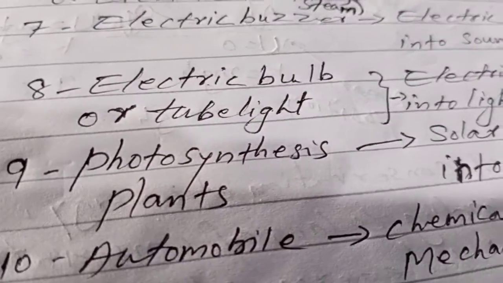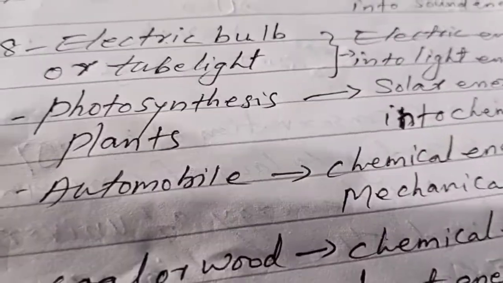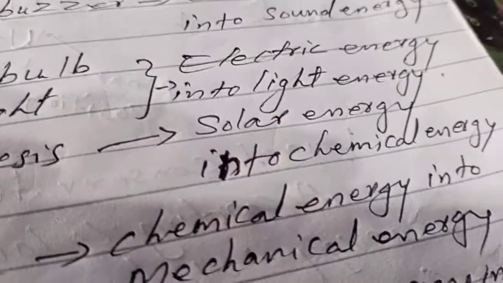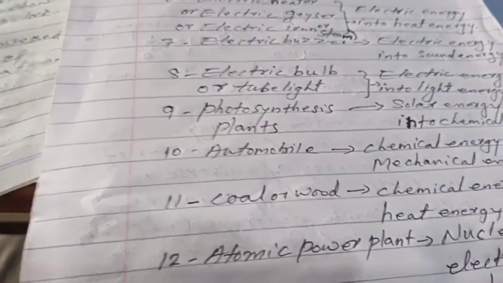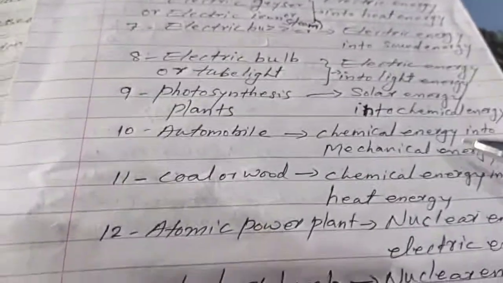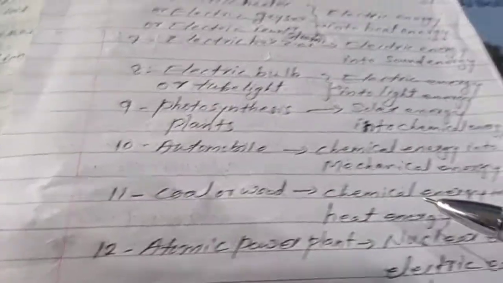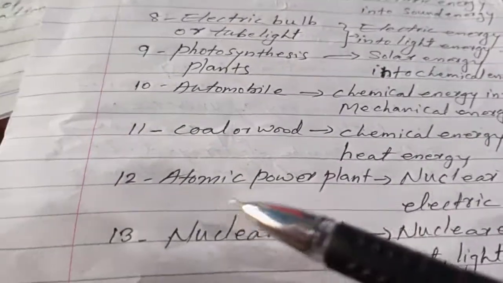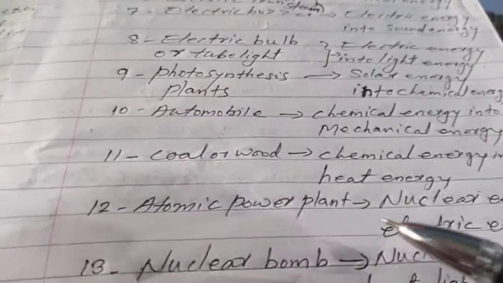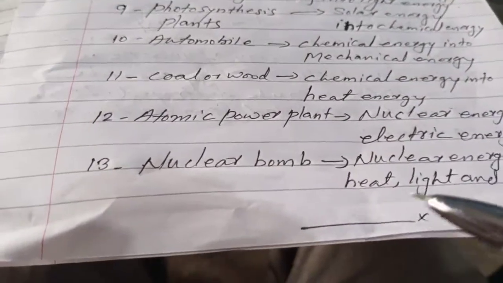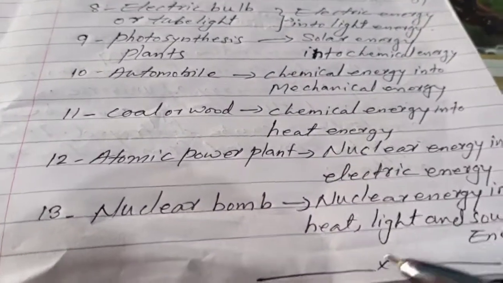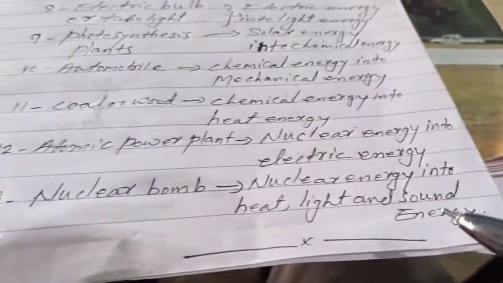An electric bulb or tube converts electric energy into light energy. Photosynthesis in plants converts solar energy into chemical energy. Automobiles convert chemical energy into mechanical energy, with petrol and diesel for cars and bikes. Coal or wood converts chemical energy into heat energy. An atomic power plant converts nuclear energy into electric energy, and a nuclear bomb converts nuclear energy into heat, light and sound energy.